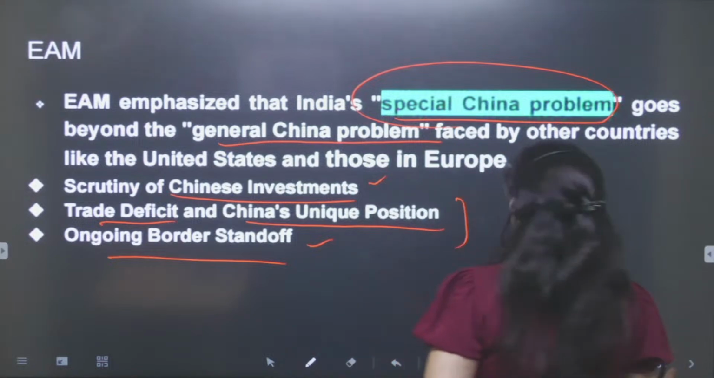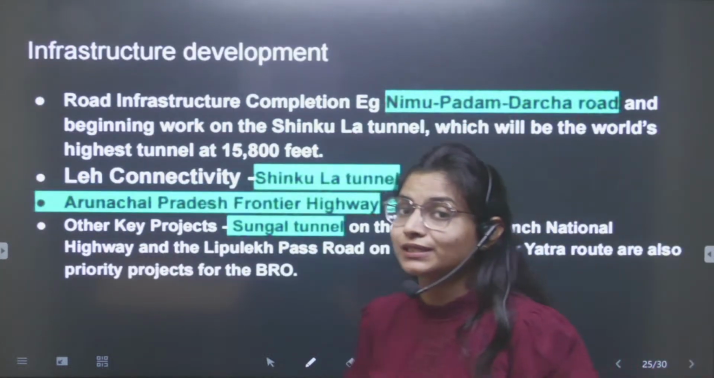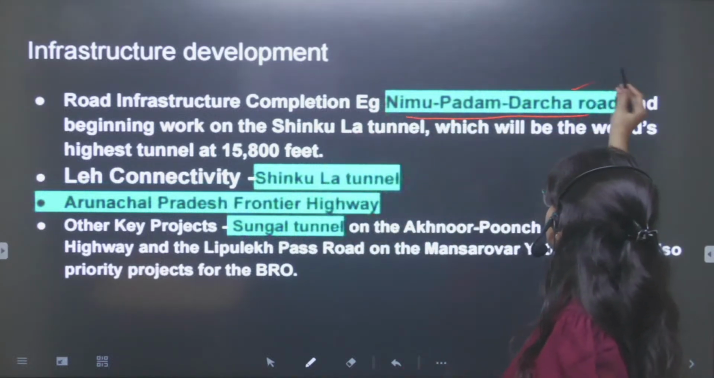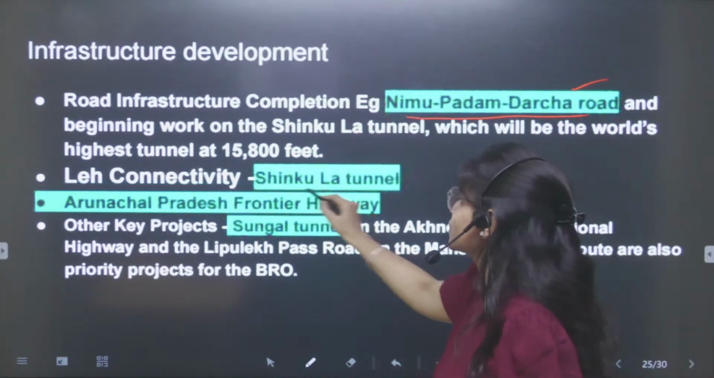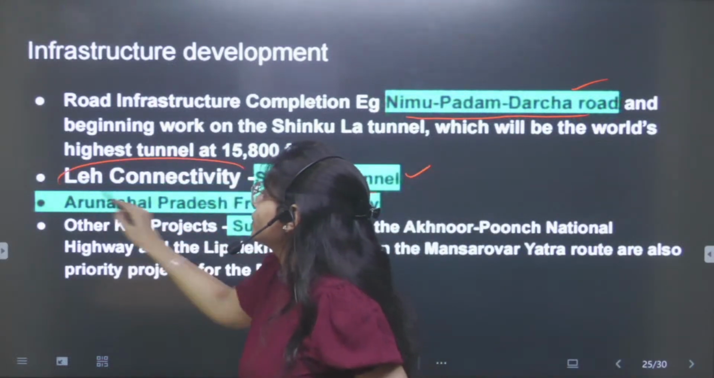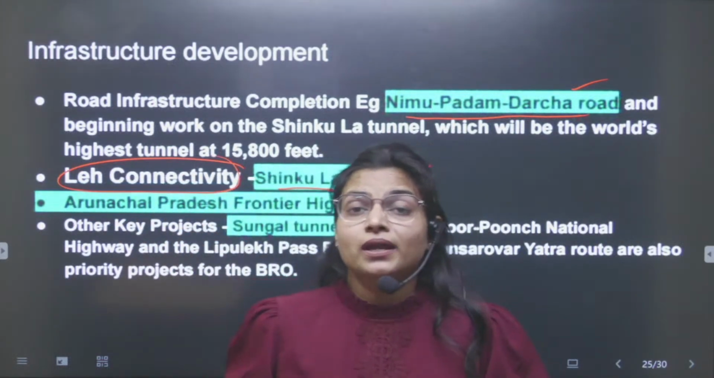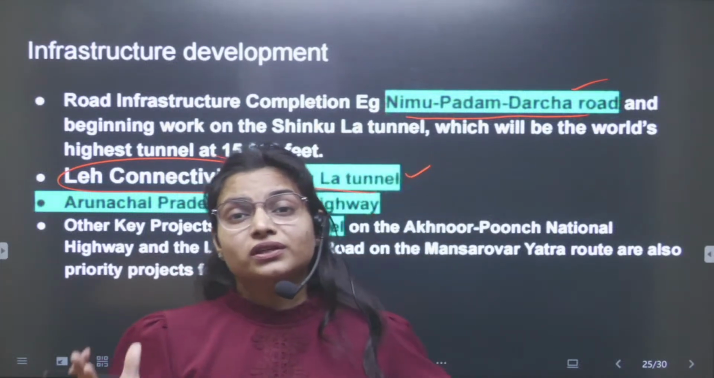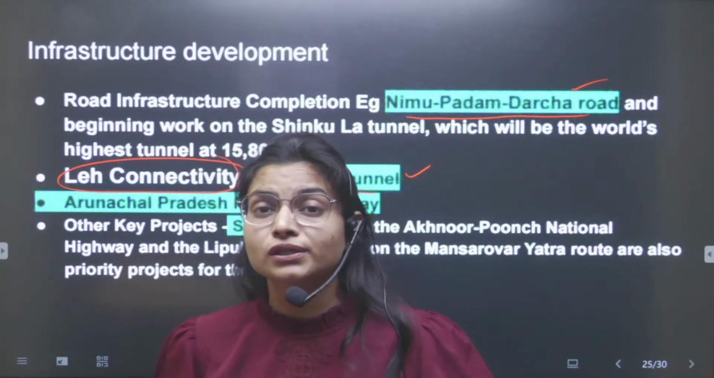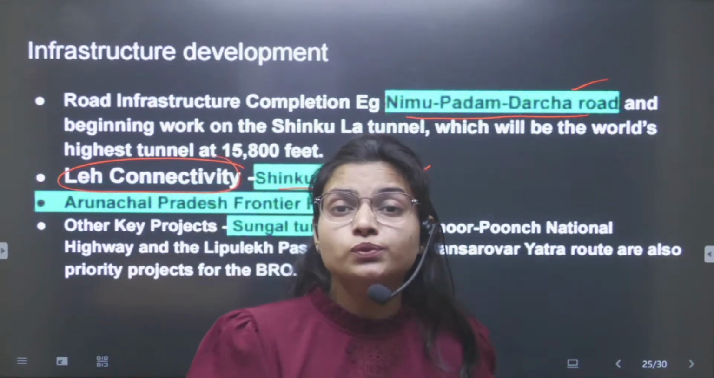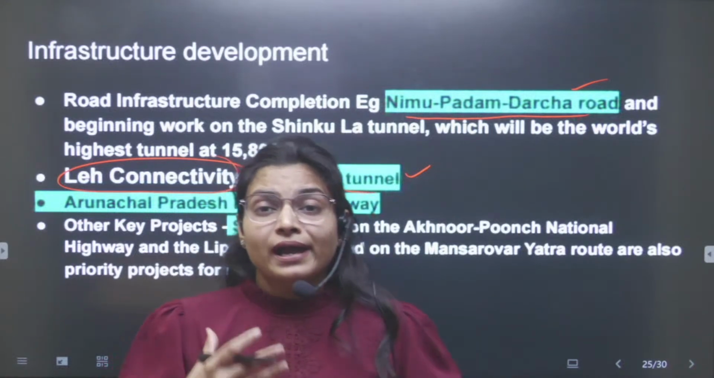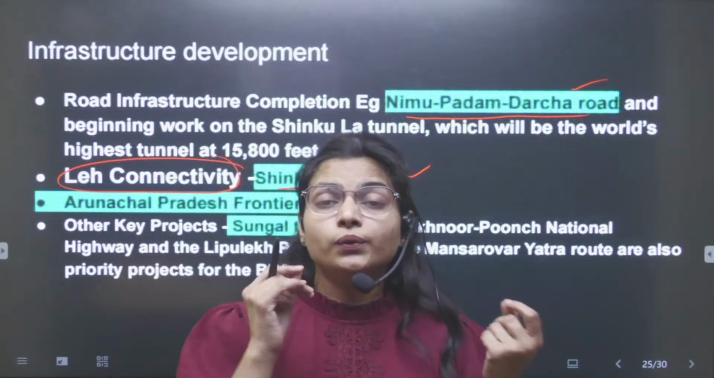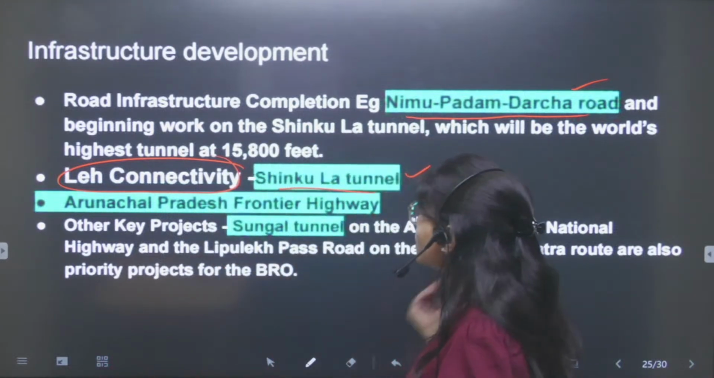And you can also write some of the infrastructure projects, if you know about them. Like there is the Nimmu Padam Darcha road that has been built by India. There is the Shinku La tunnel. We are focusing on Leh connectivity, as recently we have made J&K and the Ladakh region UTs, so that the central government could have control there to counter the Pakistan and China issue. And we are building infrastructure projects there.